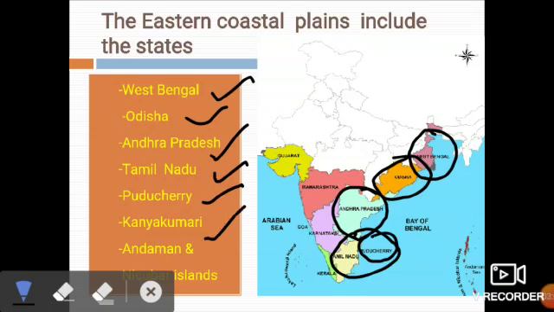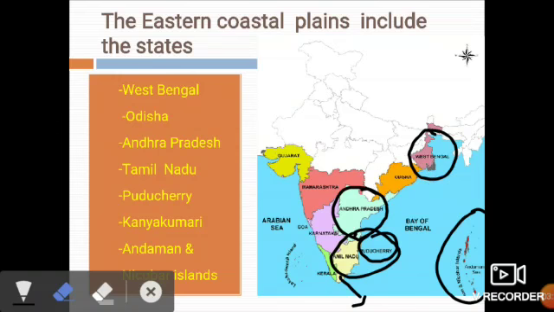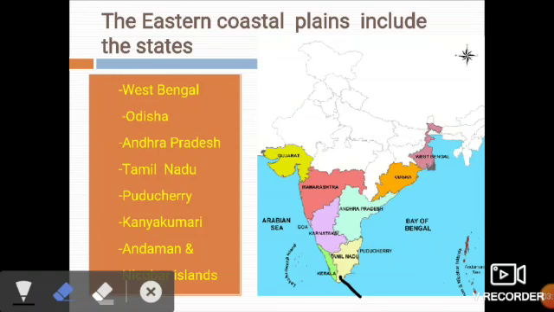Kanyakumari. Where is Kanyakumari? Here we will see Kanyakumari, down here. Then Andaman and Nicobar Islands. Where is Andaman and Nicobar Islands? This is Andaman and Nicobar Islands. So these are the states which we will find in the Eastern Coastal Region. I hope you have understood very clearly. No problem, no doubts.